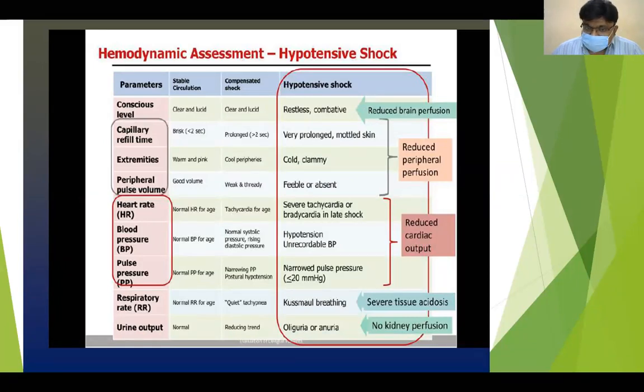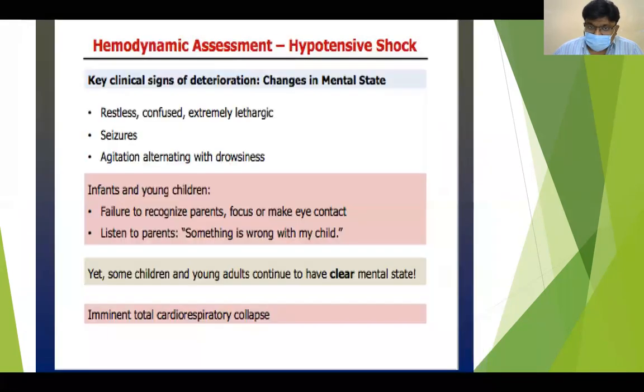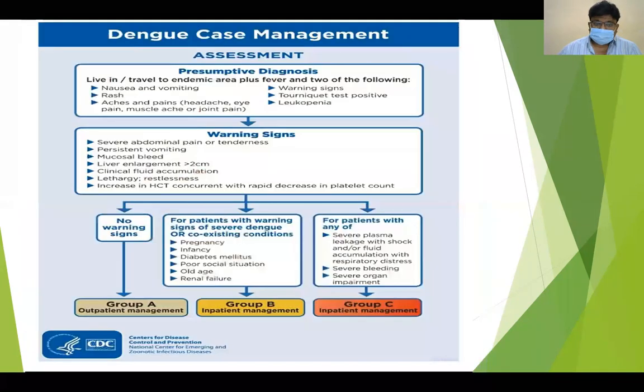Unrecordable BP, narrow pulse pressure, Kussmaul breathing or exotic breathing, and oliguria or anuria, if these are there, then we call it hypotensive shock. So, coming to management and assessment, as I've told you, we should presume that we are dealing with dengue. How do we presume that we are dealing with dengue fever?